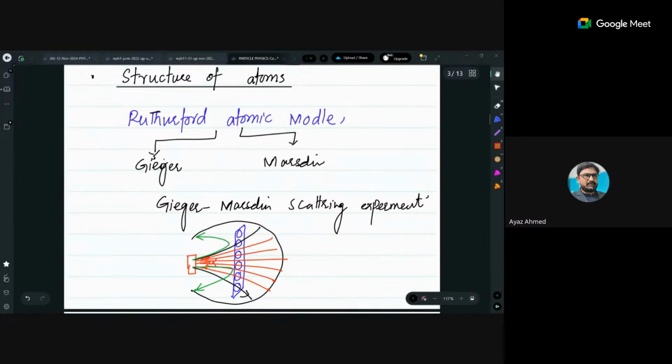Then we have this topic in detail in our syllabus: the structure of the atom was first described in detail by Rutherford and two of his students, Geiger and Marsden. Okay? Geiger and Marsden were basically students.